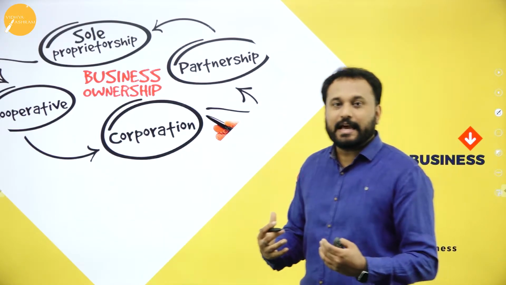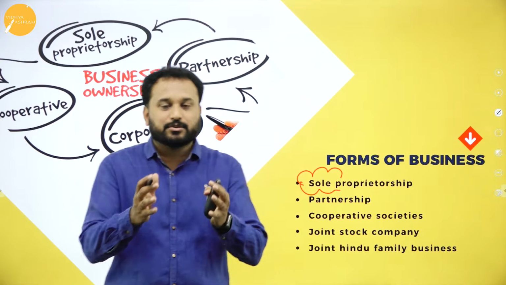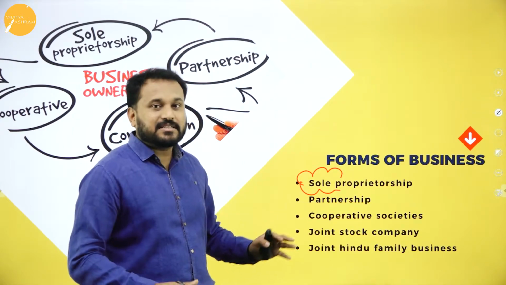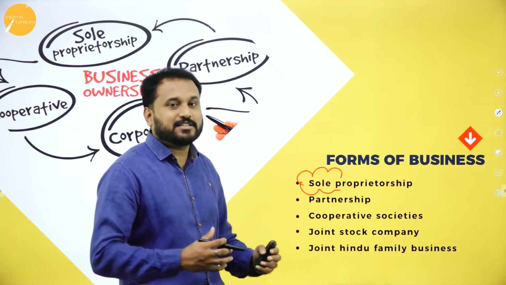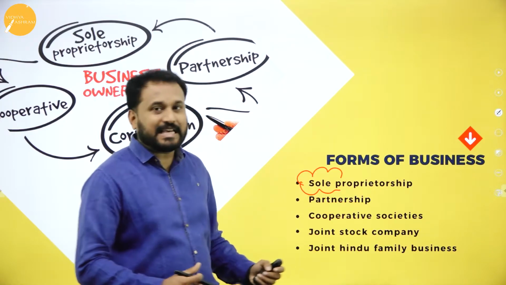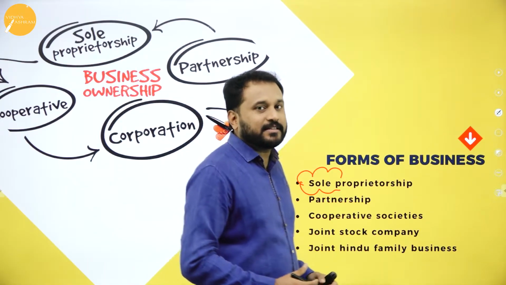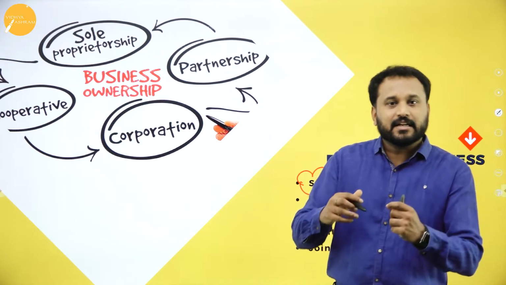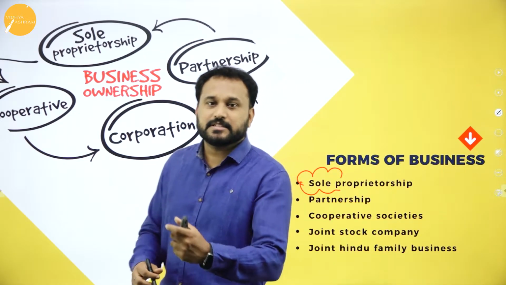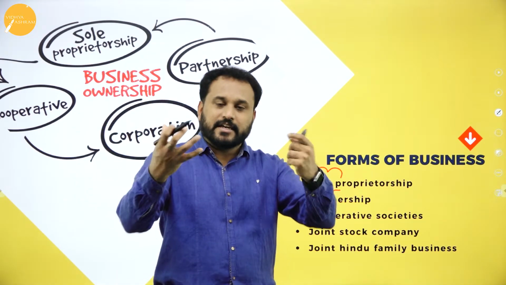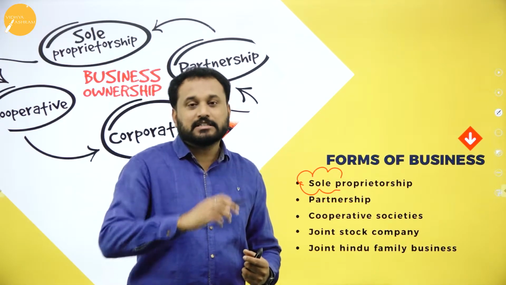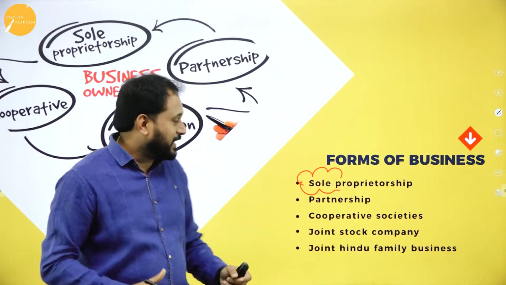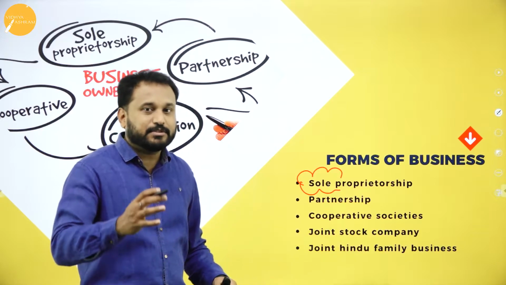He is a sole person who goes with what he has decided for his business. Sole proprietor in the sense one person single-handedly running his business. Whatever profit he gets, it is for him, but whatever losses he makes, it is also for him. That is what sole proprietorship is all about.